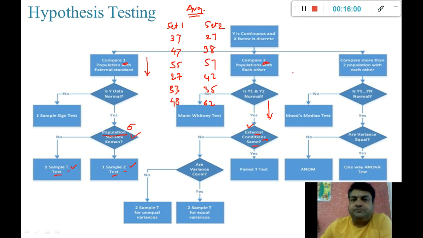So these are two different sets of averages given to us as data. This is one set and this is another set.